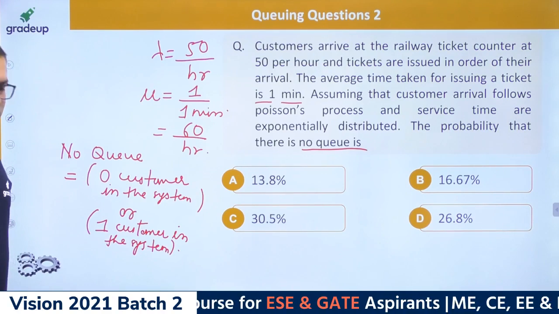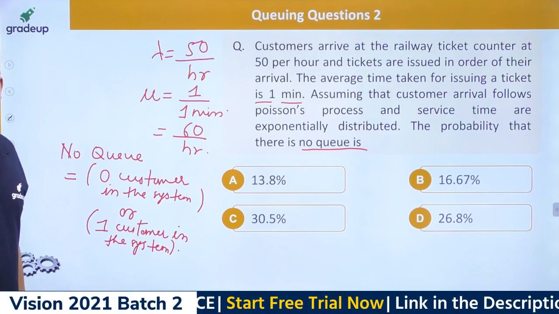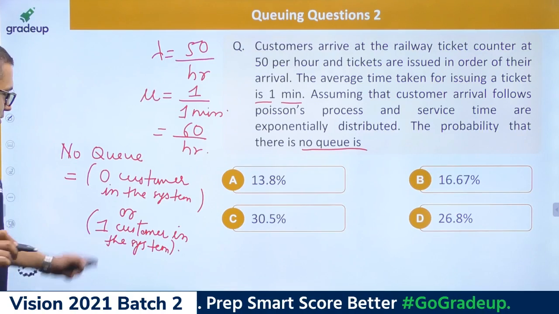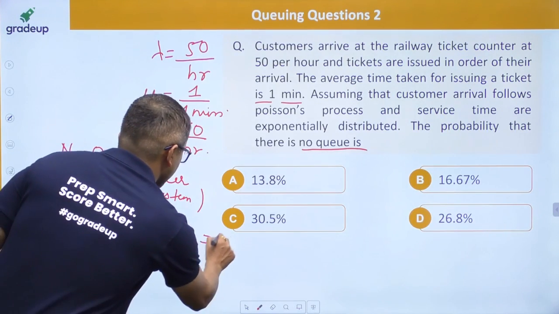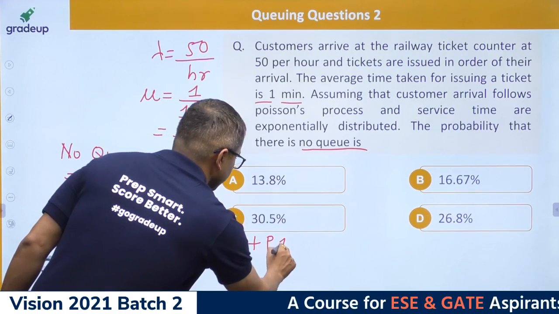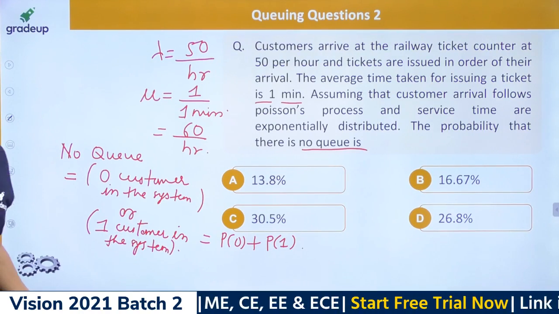Yes, Krishnaram, you're right. Exactly. Good, well done. Are you getting that? So that's a very tricky question, all right? That is nothing but P0 plus P1: zero customer in the system or one customer in the system.